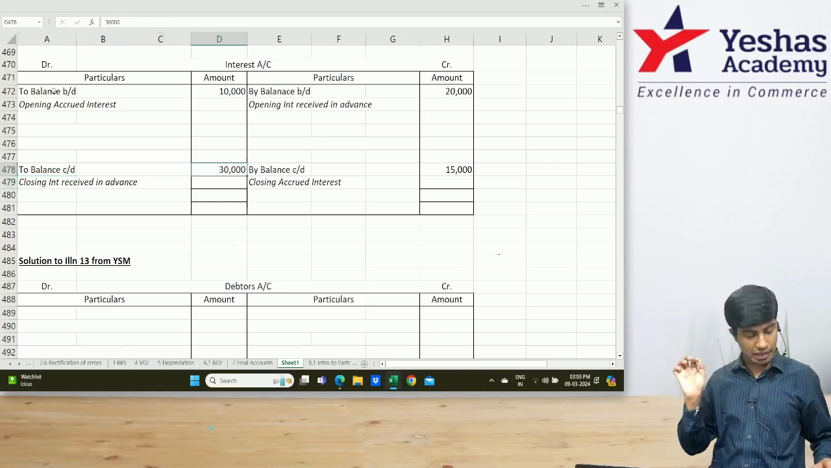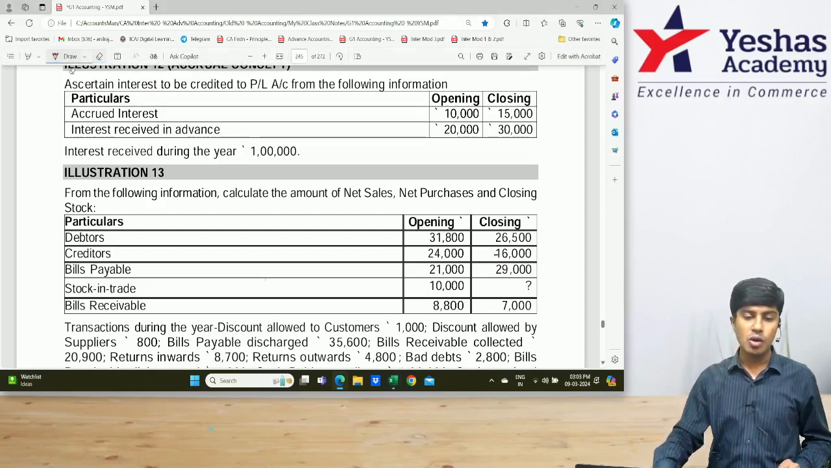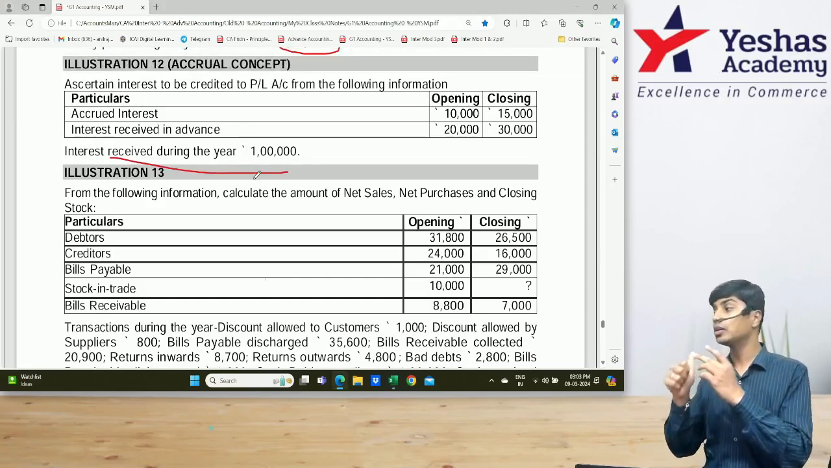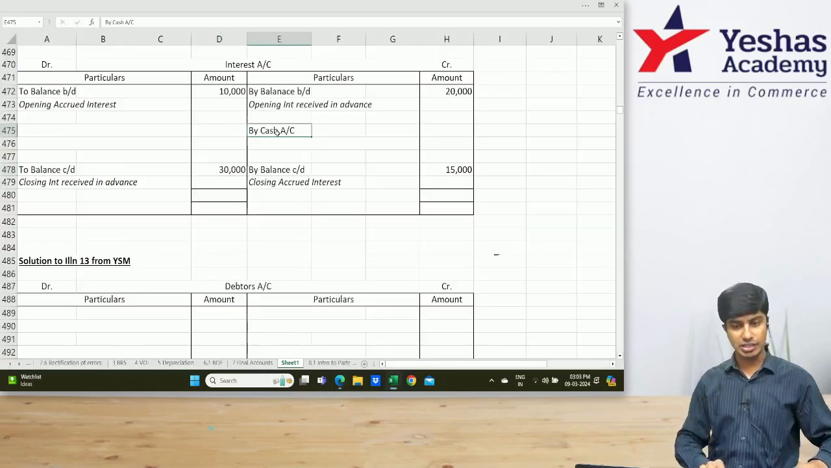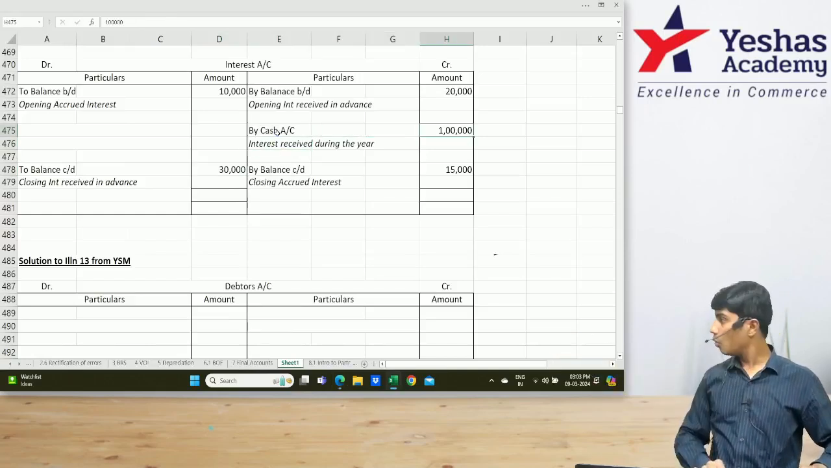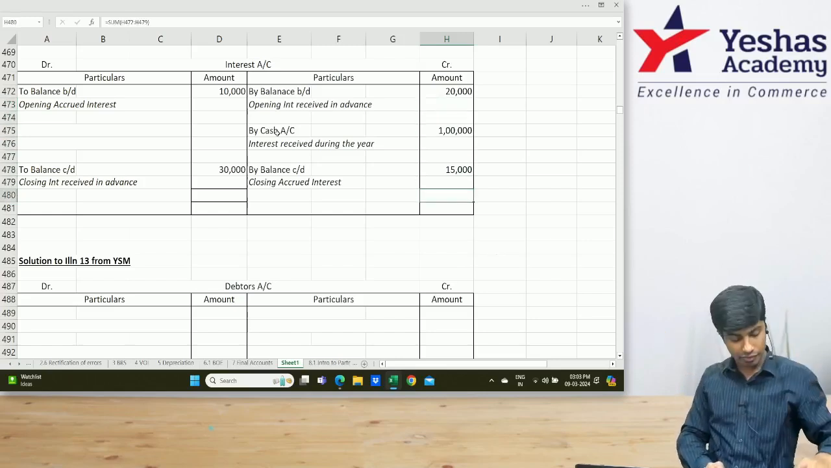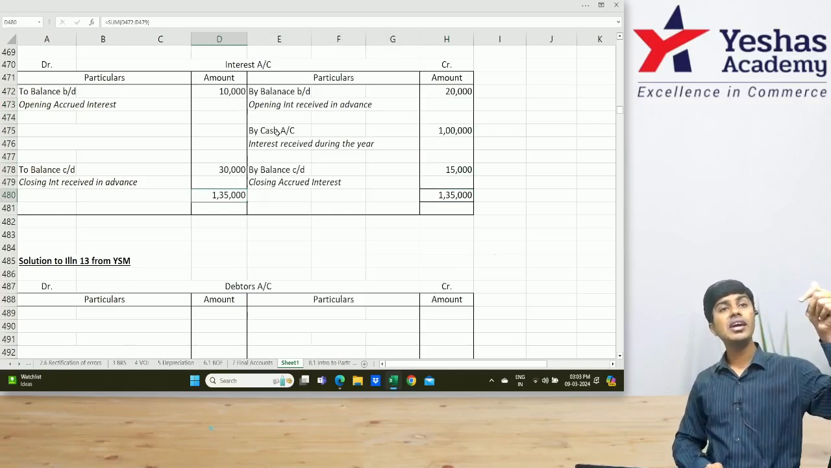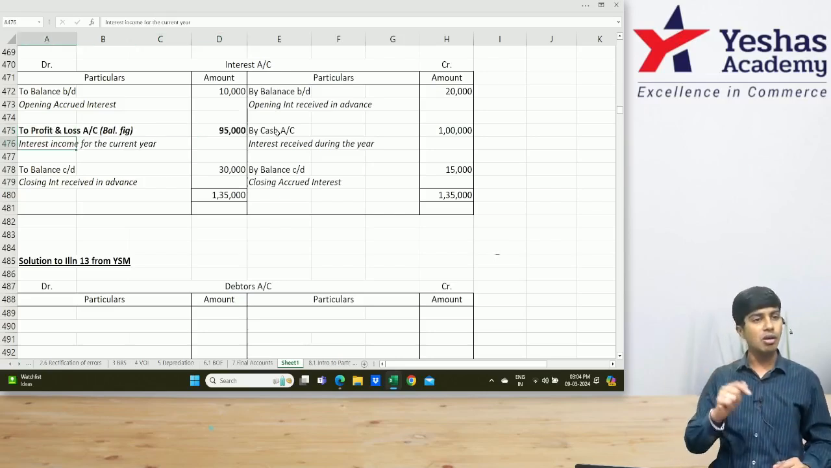Finally, we have one single line information given to us in the question. How much is the interest received during the year? This is the most easy one. What is the journal entry when you receive the interest during the year? Cash account debit to interest account. In interest account, I'll write by cash. How much is it? 1 lakh. Now identify balance. 120 plus 15 is 135. I'll write 135 and deduct 40. What do we get? 95. Very good. 95,000 is the amount which is transferred to P&L account from interest account.